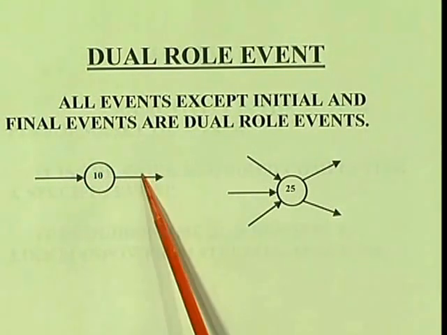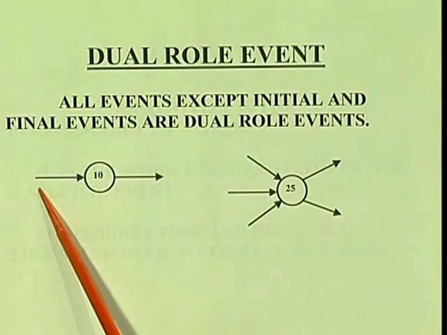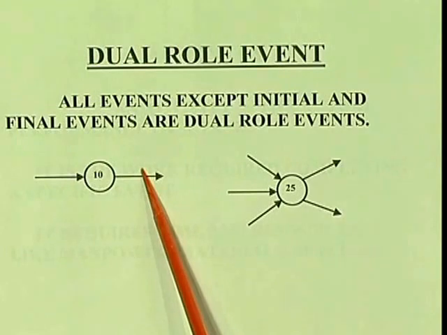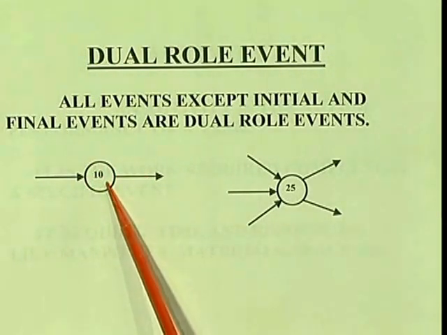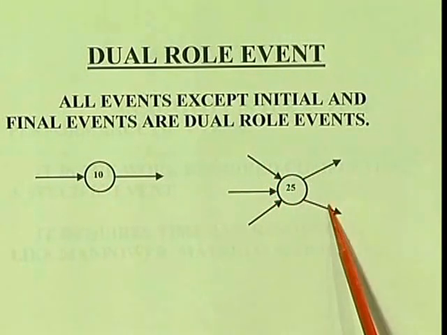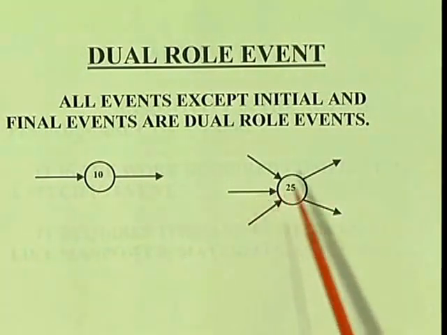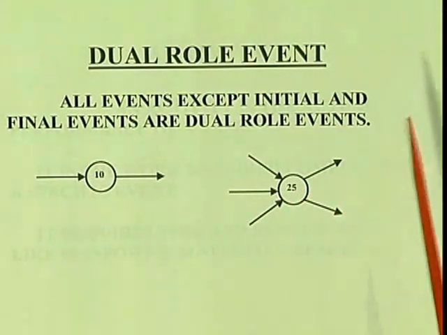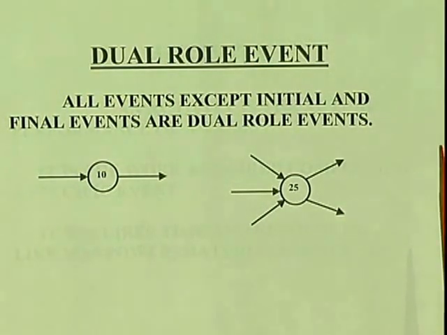So if it is only 2, activity A, activity B, activity A is the initial event, activity B is the final event, then this is called a dual role event. Here there are a number of activities A, B, C, P, Q, and these are called dual role events. It means it is doing both things at the same time.